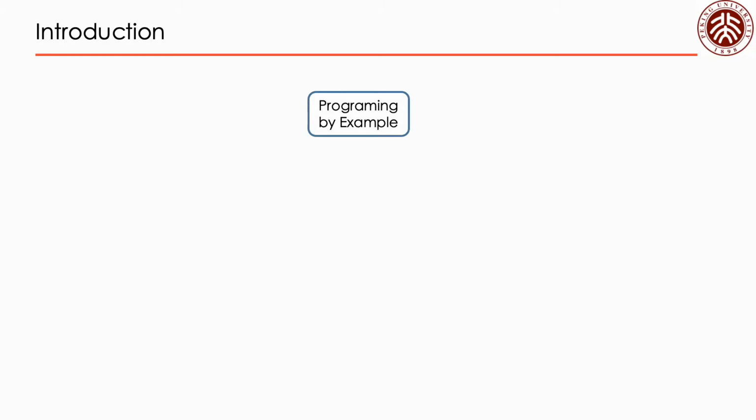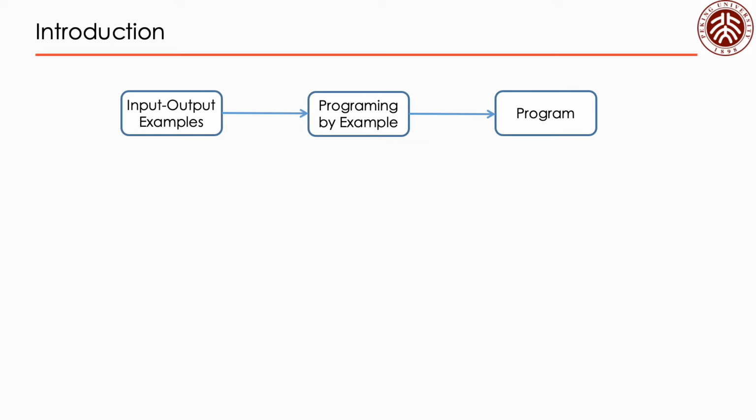Programming by example is an important subproblem of program synthesis. It takes a set of input-output examples as input and generates a correct program corresponding to all given examples. Despite many existing applications of programming by example, scalability remains one of the main challenges to apply its techniques. To optimize the performance of programming by example, many approaches have been proposed.